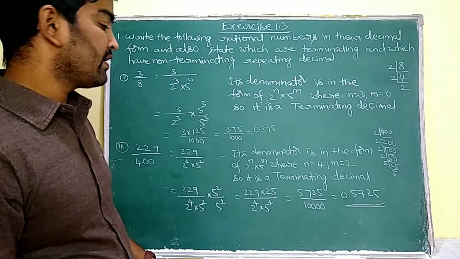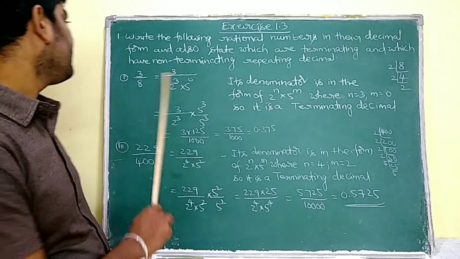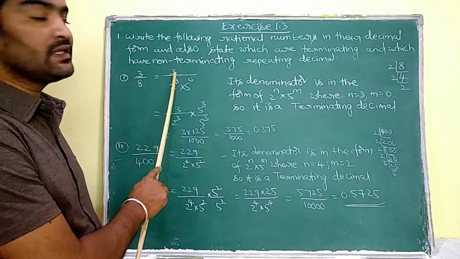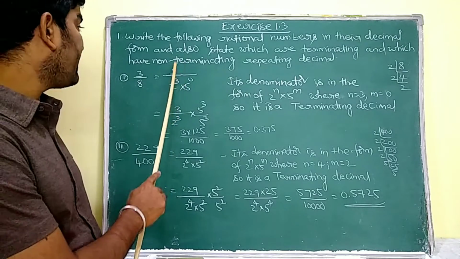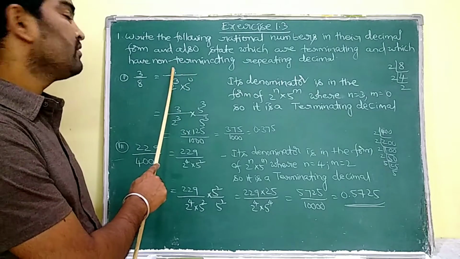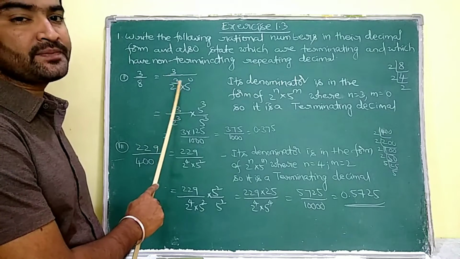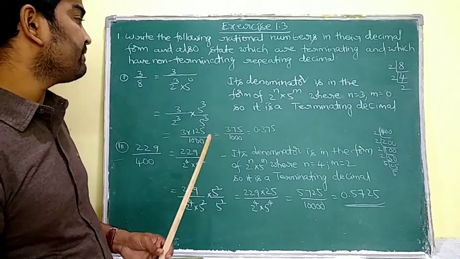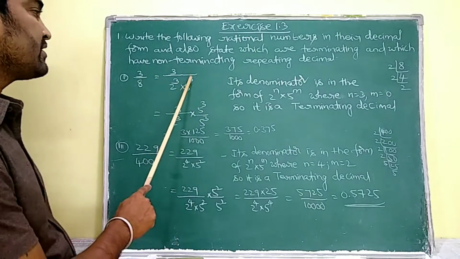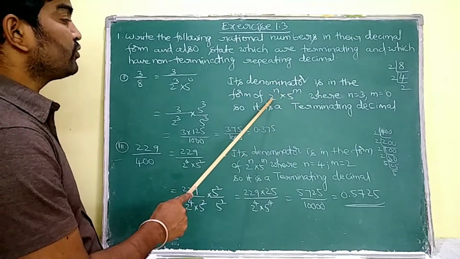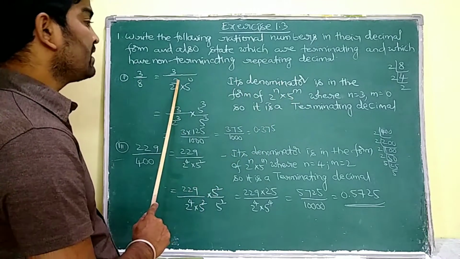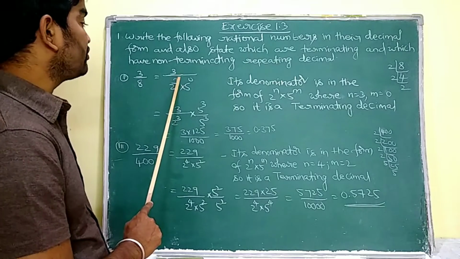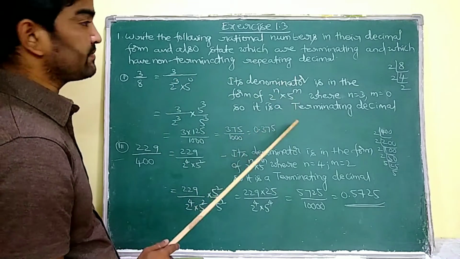For that, the first question: 3 by 8. We know that 3 by 8 means 3 by 2 cube. So this 2 cube is going to be expressed as 2 cube into 5 power of 0. Now its denominator is in the form of 2 power of n into 5 power of m. So here it is going to represent the terminating decimal.